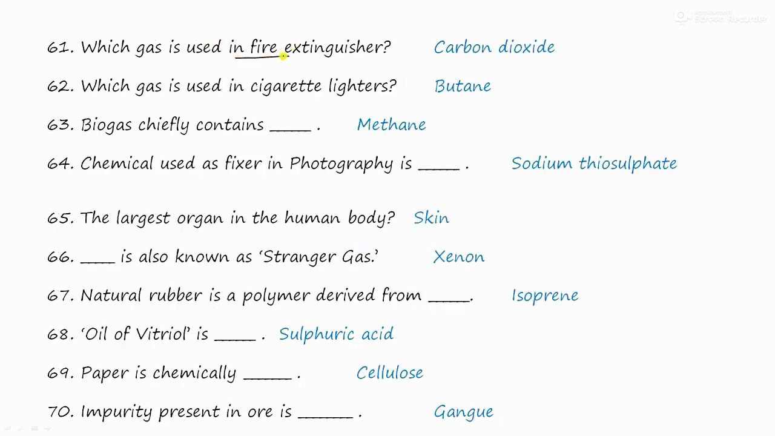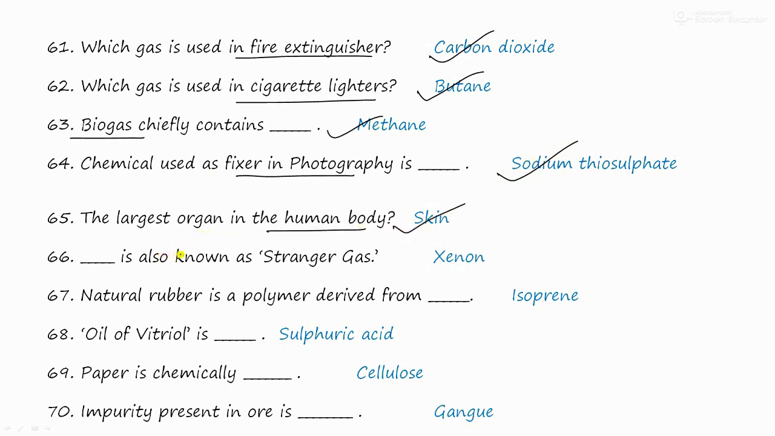The gas used in fire extinguisher is carbon dioxide, and the gas used in cigarette lighters is butane. Biogas contains methane. The chemical used as a fixer in photography is sodium thiosulfate. The largest organ of human body is skin. Xenon is also called stranger gas. Natural rubber is a polymer derived from isoprene.